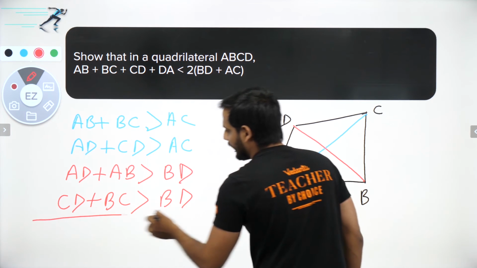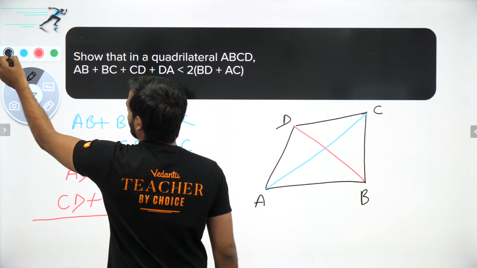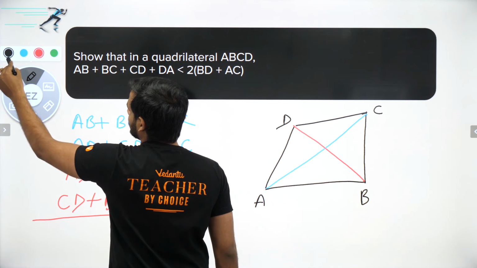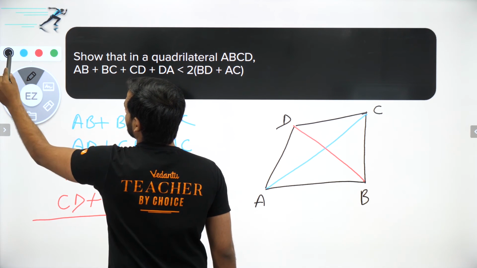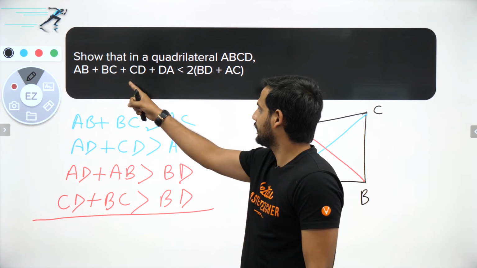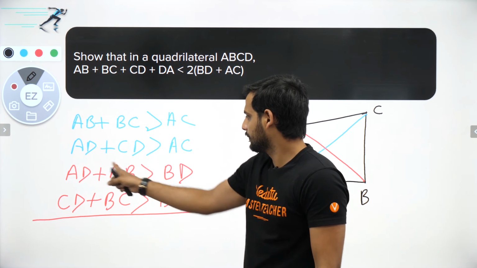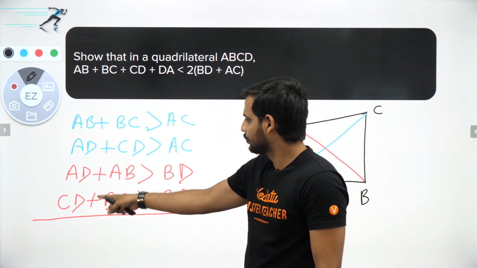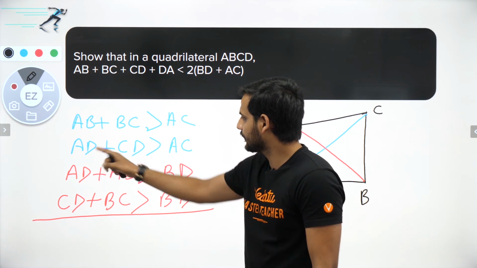Now let us add all four. If I add all four, the thing to notice here is that we are getting 2AB, 2BC, 2CD plus 2AD.